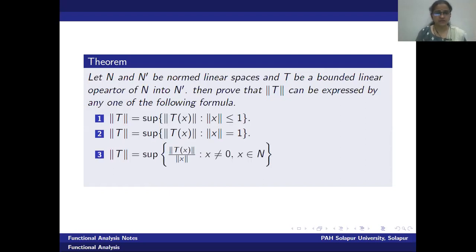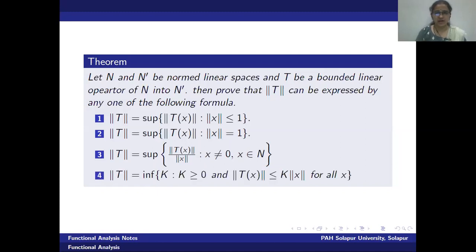The third definition is norm T equals supremum of norm T of x upon norm of x, provided x is not equal to 0 and x is any member of the domain space. Okay. Why x is not equal to 0? Because we are taking norm x in the denominator, right? And if x is equal to 0, its corresponding norm value will be 0, where this division or quotient will not be possible. Therefore, a condition was imposed that x is a non-zero vector. It can be any arbitrary vector in the corresponding normed linear space.